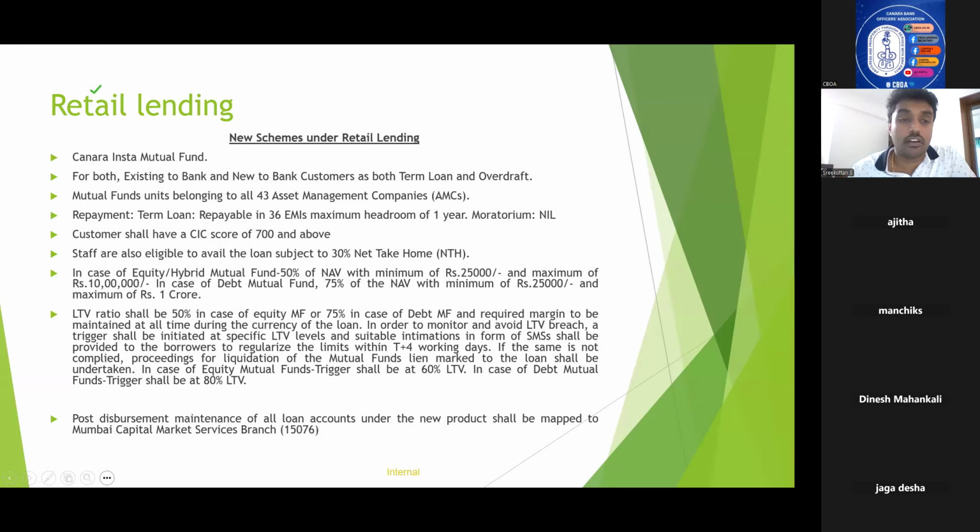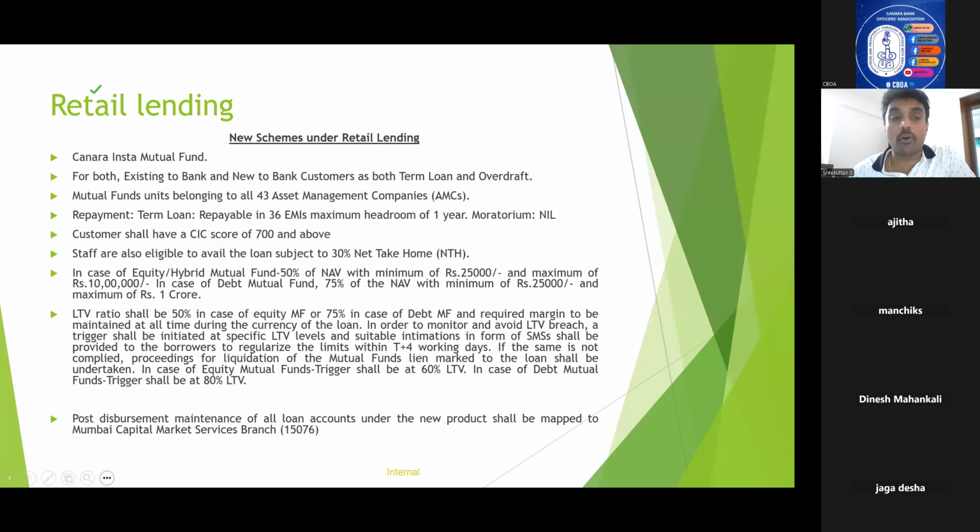Now coming to the LTV ratio, it shall be 50 percentage in case of equity mutual fund, or 75 percentage in case of debt mutual fund, and the required margin is to be maintained at all times during the currency of the loan.